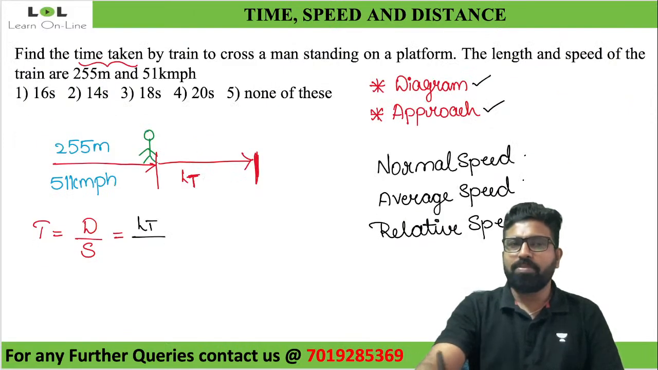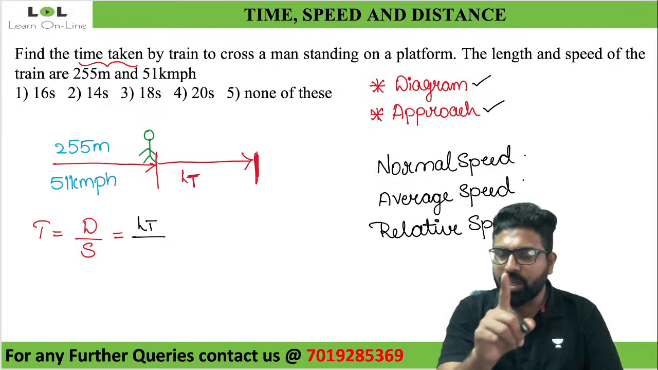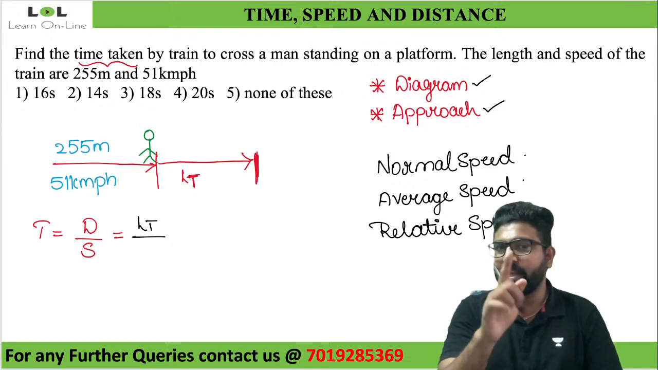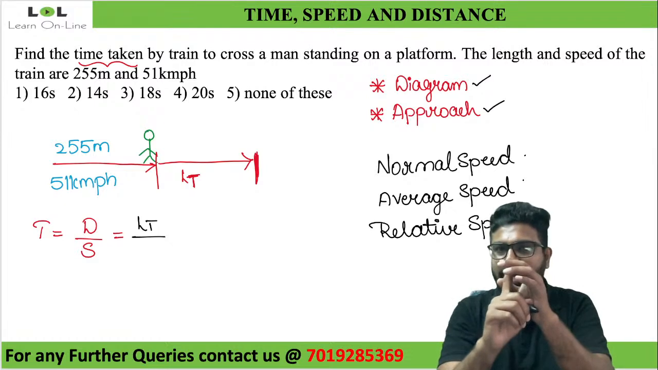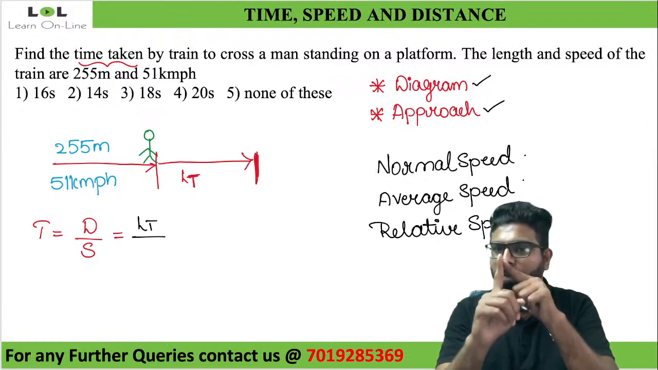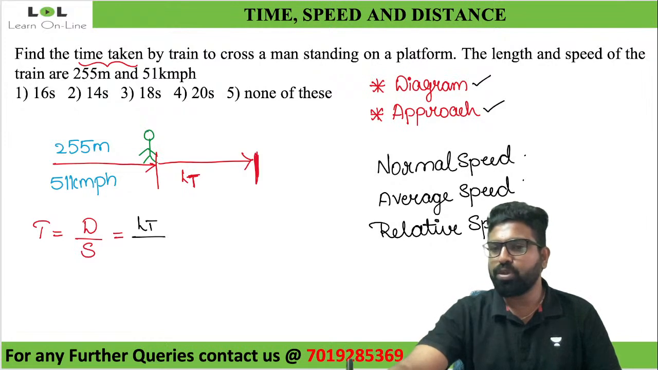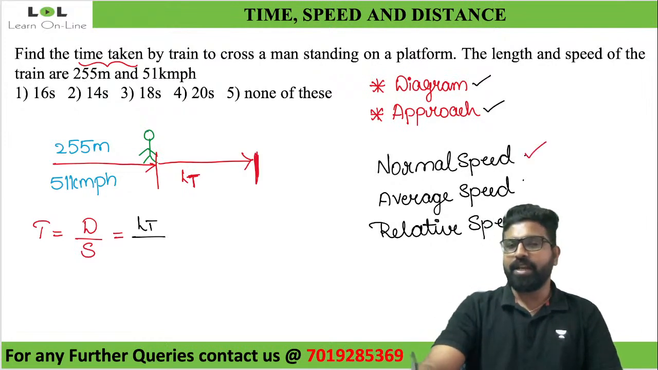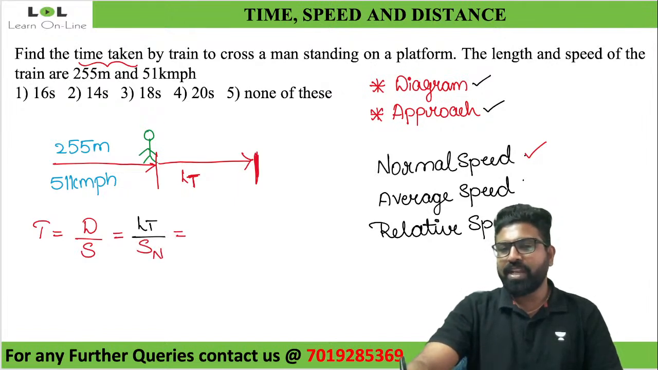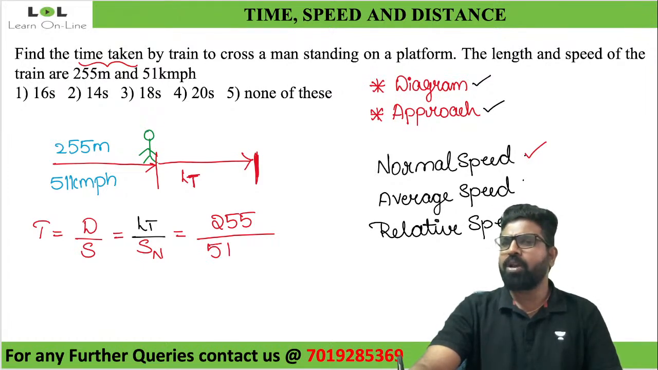Here, how many objects are there? Only the train is traveling. There is no other thing which is traveling. The man is standing, so he's not traveling. One object, one speed. So which speed will you use? We will be using normal speed. The length of the train here is 255 meters. The speed of the train is 51 kilometer per hour.